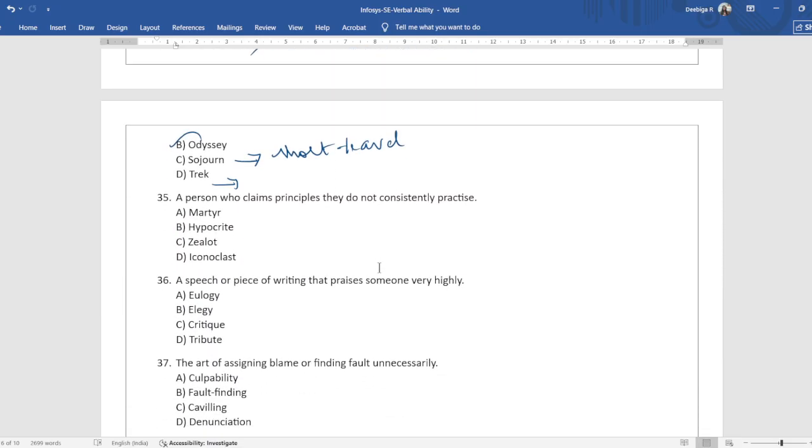A person who claims principles they do not consistently practice. Okay, so martyr is a person who dies for a cause.